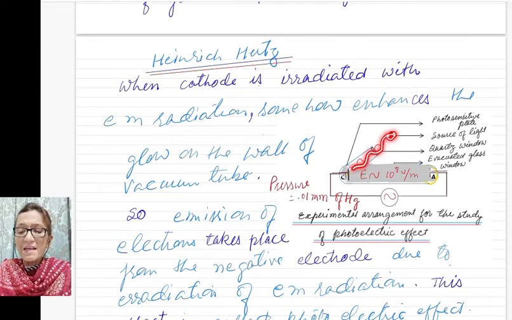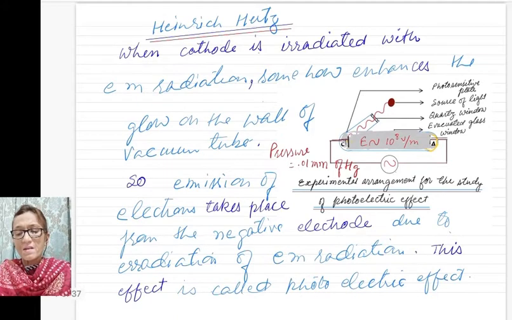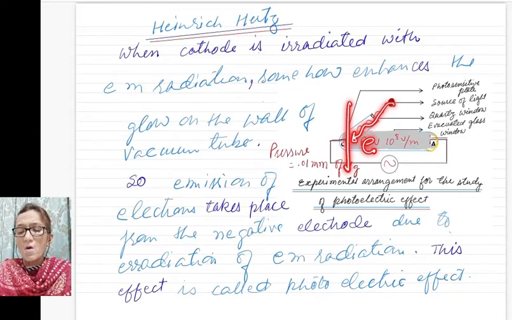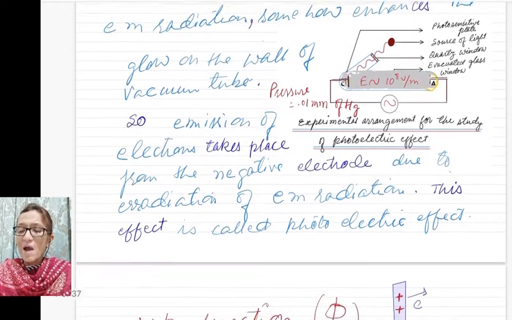Now when he irradiated the cathode with UV radiations, he found that the glow on the wall has enhanced. So he said that when EM radiation falls on any metal plate, then electrons come out. And due to those electrons, this glow has enhanced.